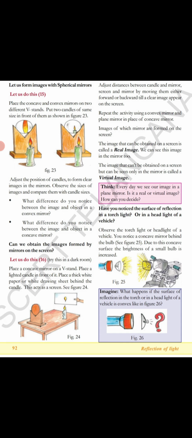In a convex mirror, the image is smaller than the candle. Then what difference do you notice between the image and object in a concave mirror? The image is enlarged, in the sense it is bigger than the candle which we kept in front of that mirror. So a convex mirror gives a diminished image, and a concave mirror gives an enlarged image.